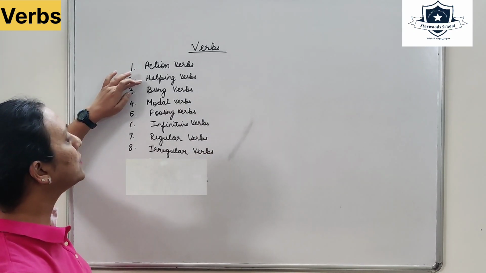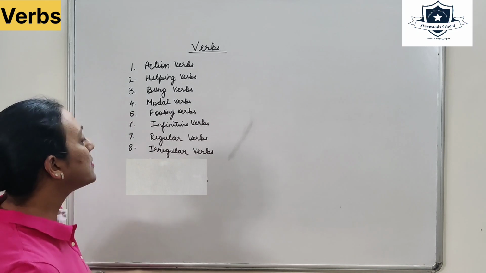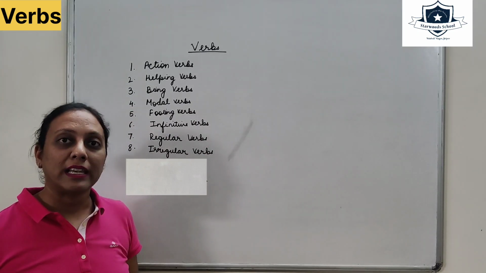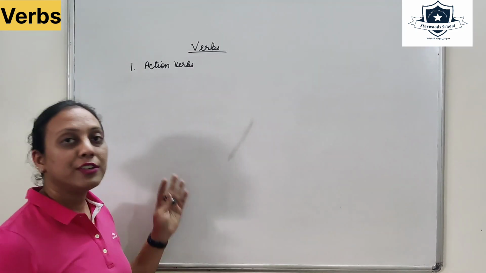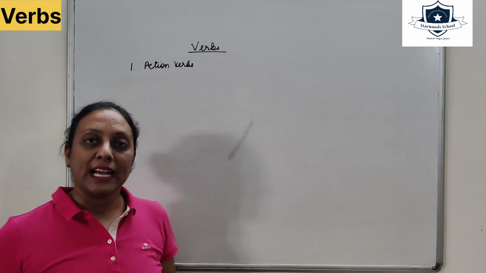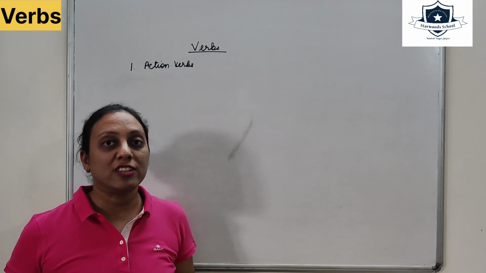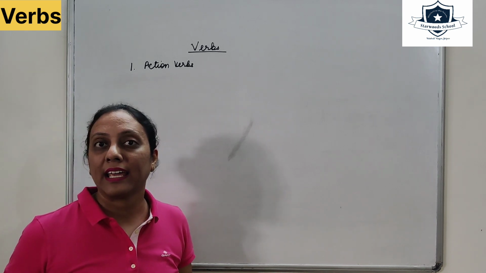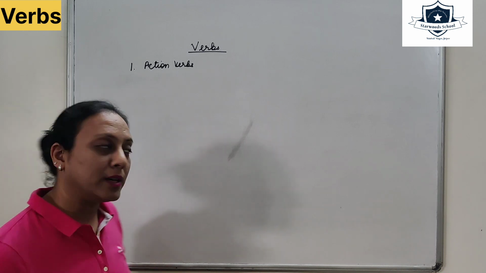Action verbs, helping verbs, being verbs, modal verbs, fooling verbs, infinitive verbs, regular verbs, irregular verbs. So let's discuss one by one in detail. First one is action verbs. Any action that is taking place around you is an action verb, like jump, eat, sleep, write, fly. The actions which are taking place are called action verbs.